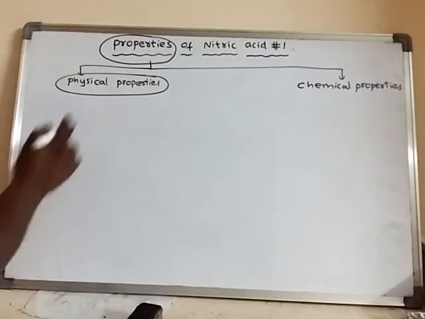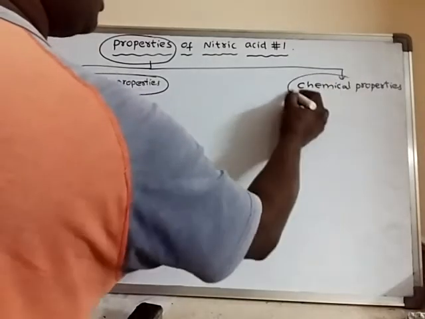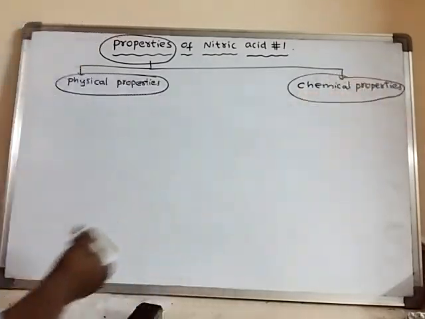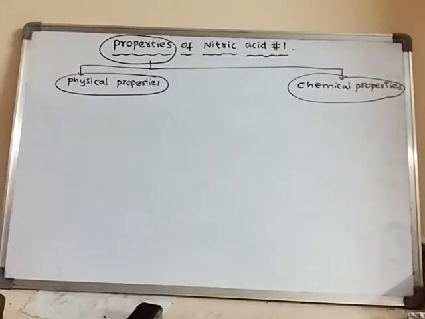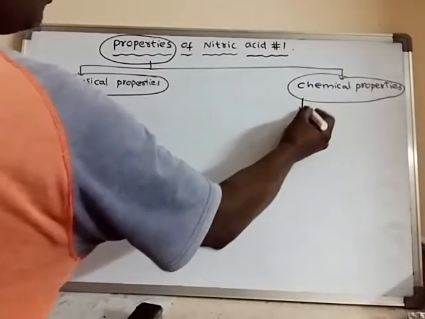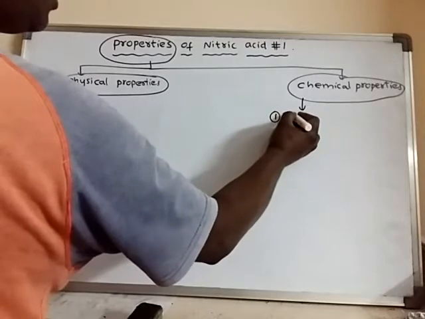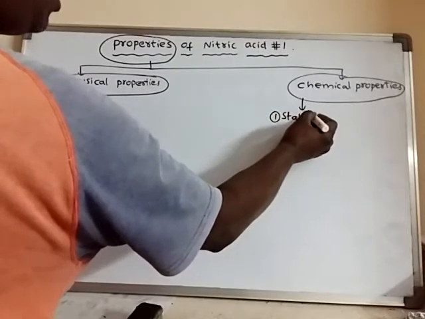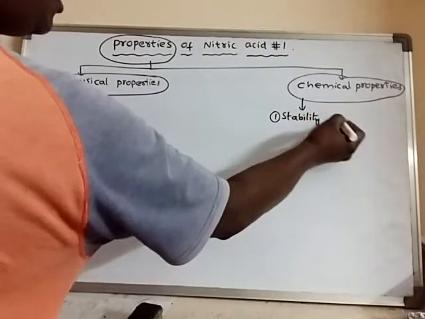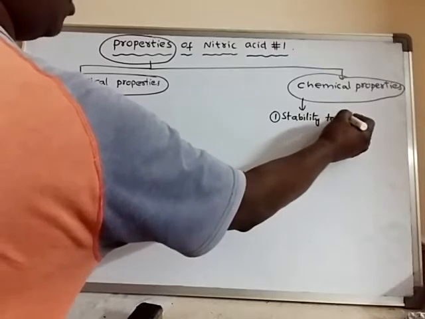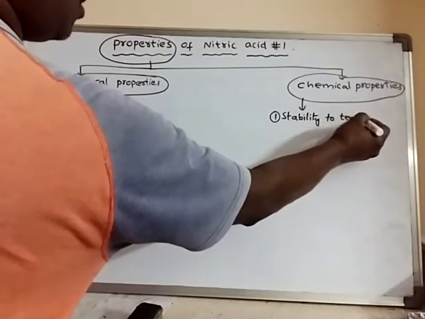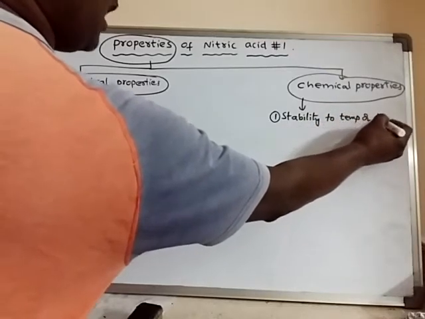The chemical properties can be broadly classified into three types. One is stability, stability to temperature or light.